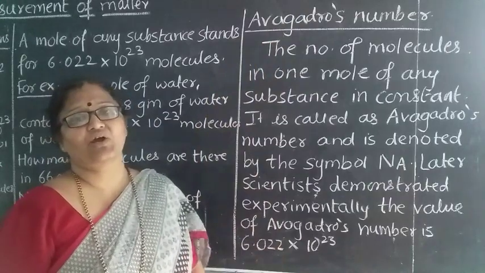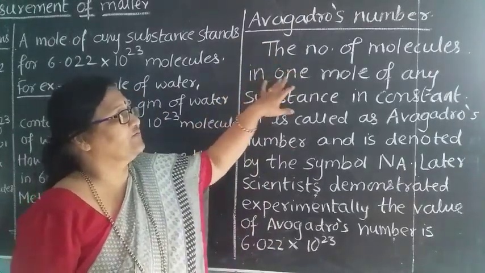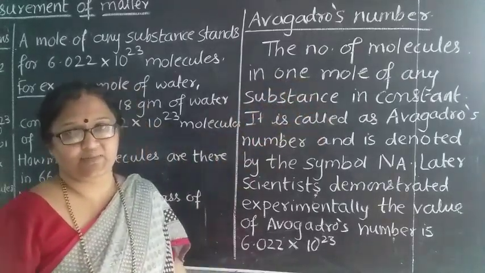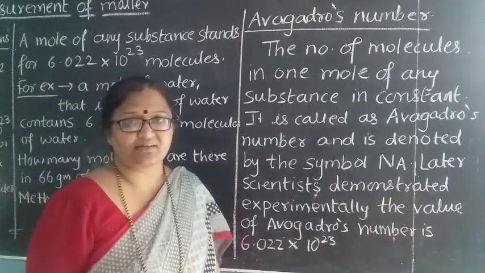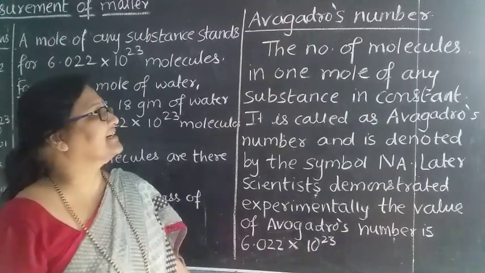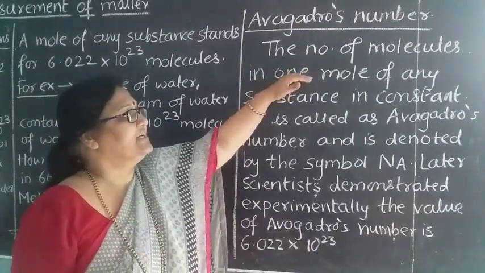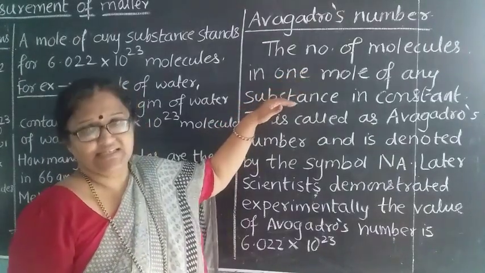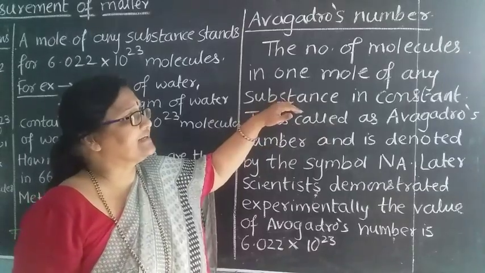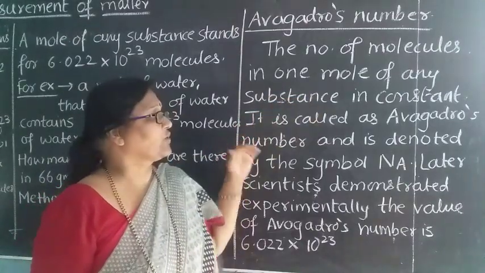So what does Avogadro's number tell us? See here. The number of molecules in 1 mole of any substance is constant. That means the number of molecules in 1 mole of any substance, whichever substance it may be, will be constant.